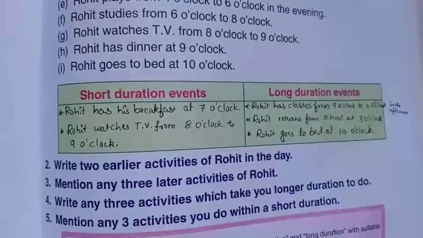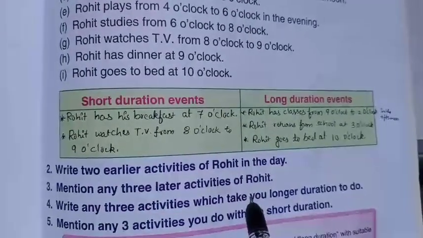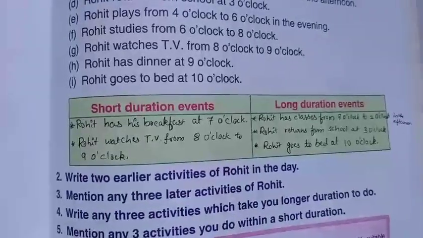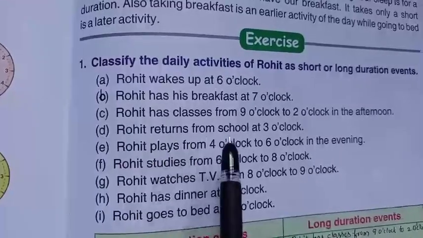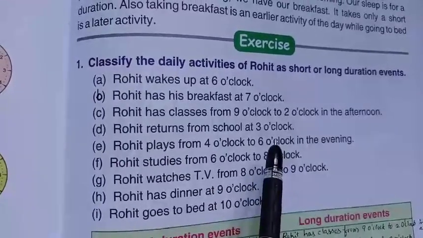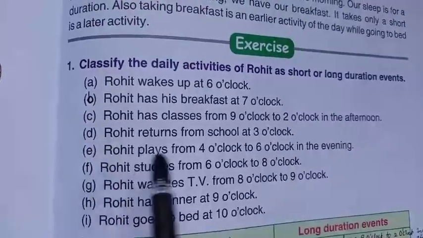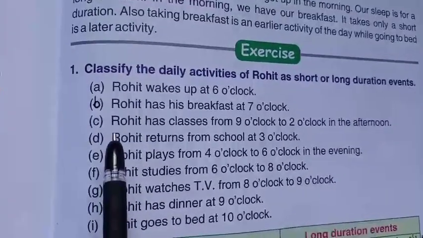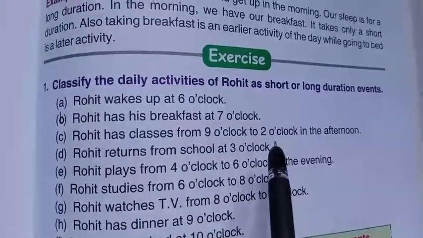After that, mention any 3 later activities of Rohit. Later, like 2 hours, 3 hours activities. So for any 3, the first one is Rohit returns from school at 3 o'clock. No, we can say this one, children. This is too long, okay? So this we can say: Rohit has classes from 9 o'clock to 2 o'clock.